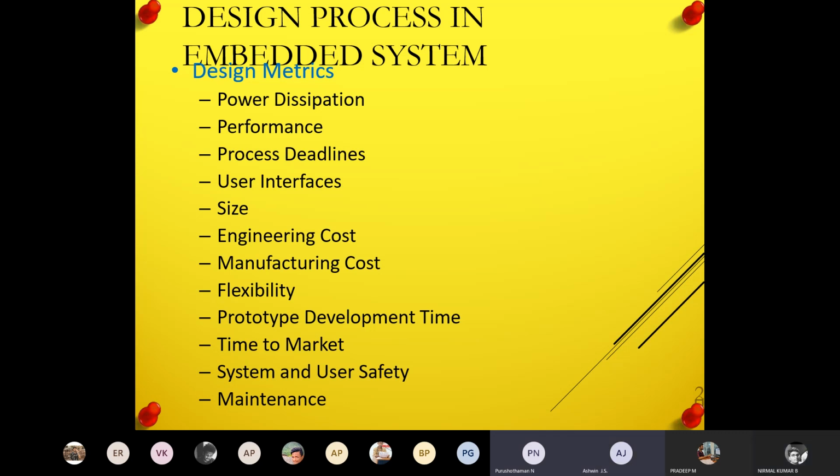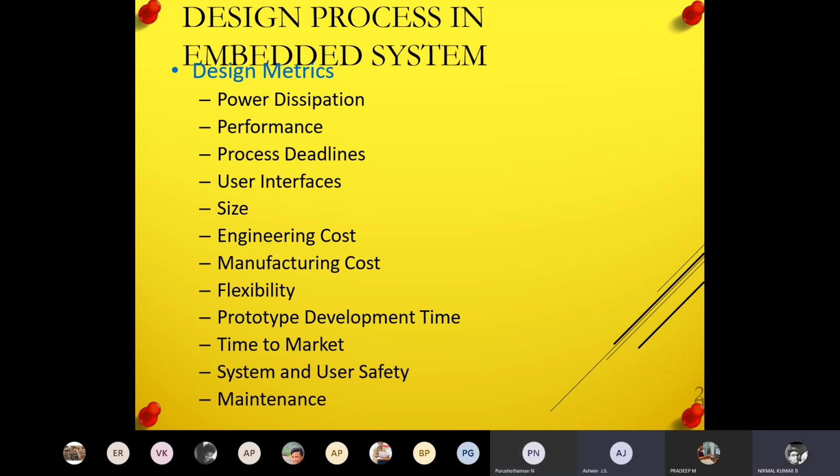Yes, sir. Suppose I'm driving and hitting the car, or having the ABS system. After hitting it, it is not applying the brake, in the sense that it's a failure. So what will happen? An accident will happen. So there, I have to keep the processor deadline. That is called a real-time operating system. Later we will discuss that one.